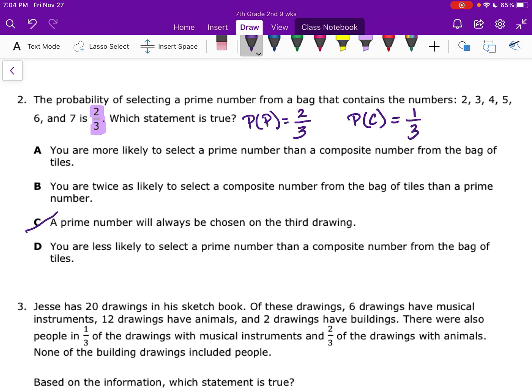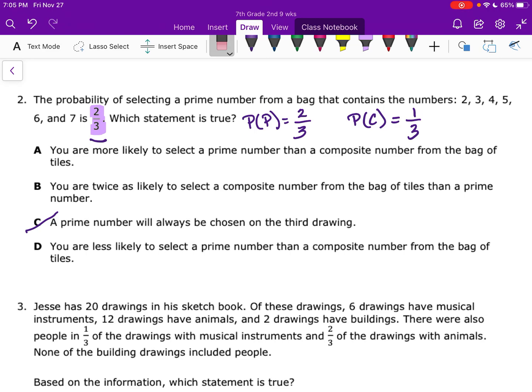So the original probability that we want and the other probability have to add together to be 1. Okay, so we know it's 2/3 and the probability of composite is 1/3. So even if you don't remember the definitions, because they give us that it's 2/3, we can still answer the question. All right, so you are more likely to select a prime number than a composite number from the bag.